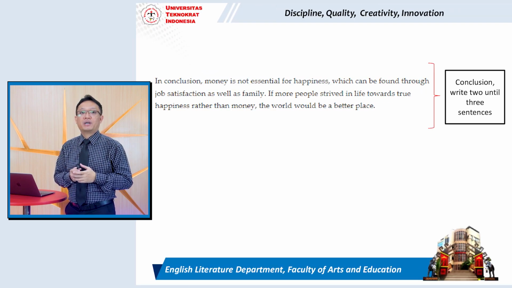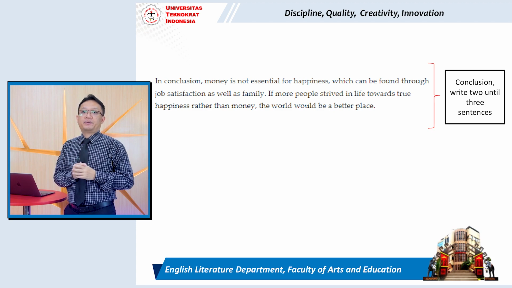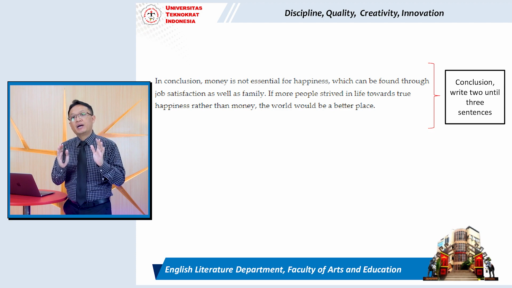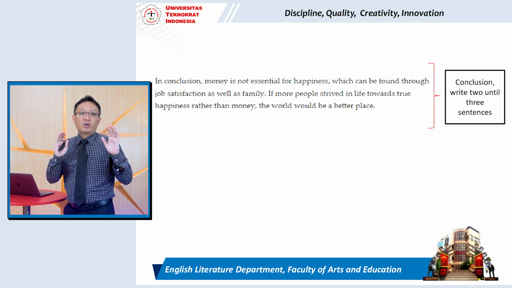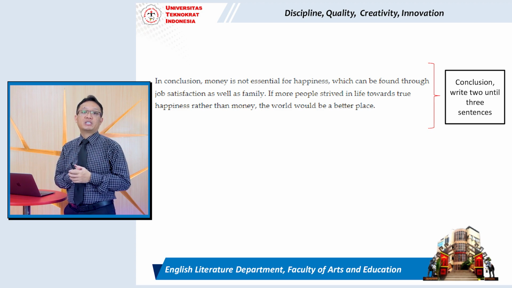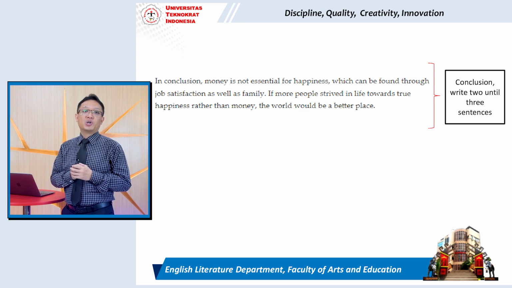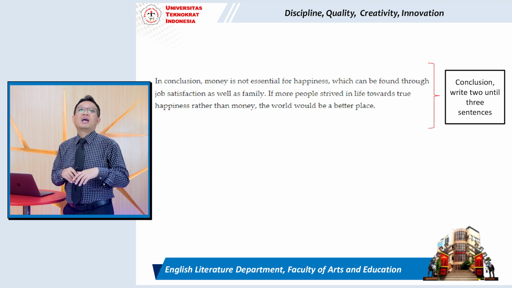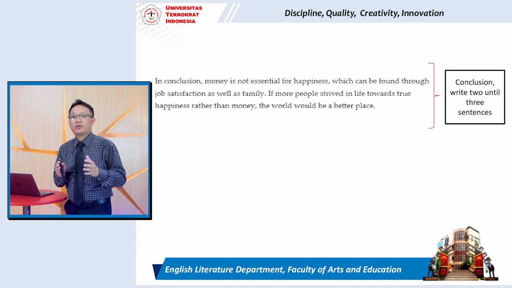Now we move to the next part. So this is what we call the conclusion, or concluding part. Yeah, you can write 2 to 3 sentences in this part. All right. So in conclusion, money is not essential for happiness, which can be found through job satisfaction as well as family. If more people strive in life toward true happiness rather than money, the world would be a better place. So this will be a very ideal or good conclusion to end your formal essays.